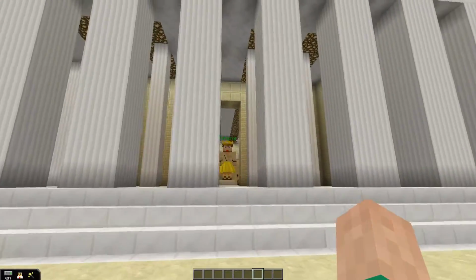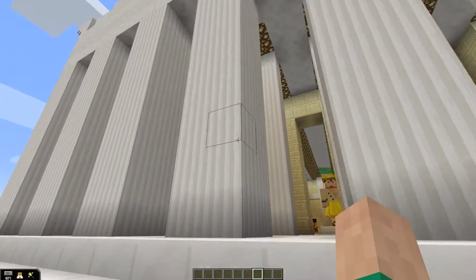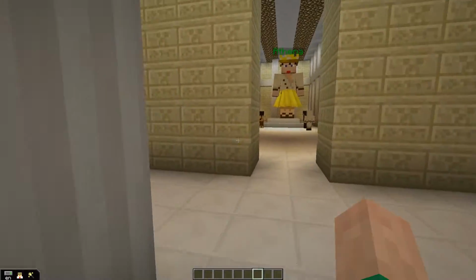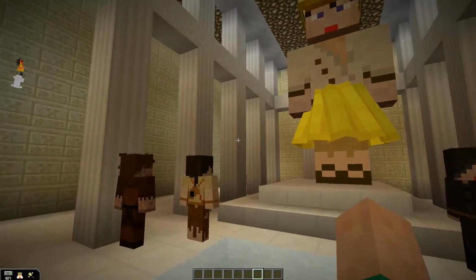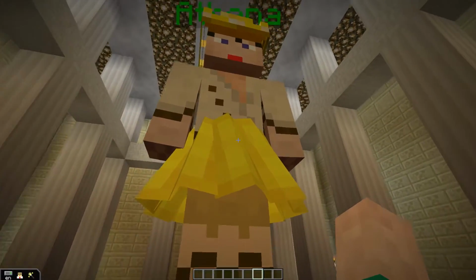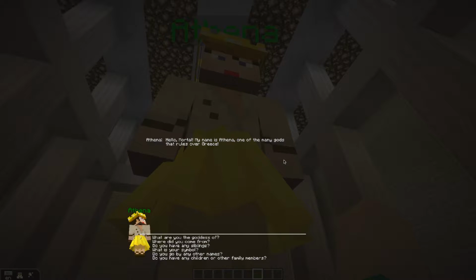So over here you can see this large marble building, and within it this is the Parthenon, the Temple of Athena, and within it you can see this golden statue of Athena. And if we click on it, we can talk to her. So we used a custom NPC mod to make it possible for students to interact with her. We could have used text bubbles or different signs posted throughout, or information blocks, but we thought it might be more immersive for students to actually talk to Athena in person and get her perspective.